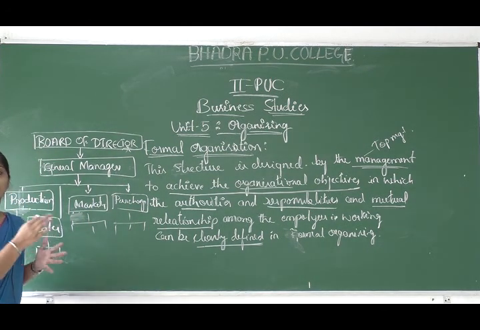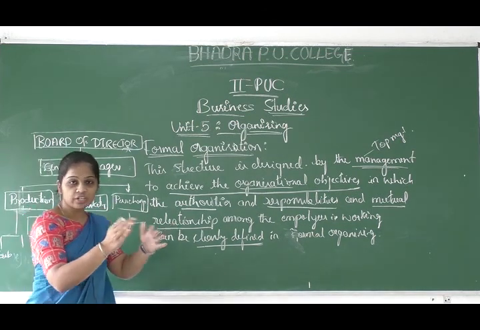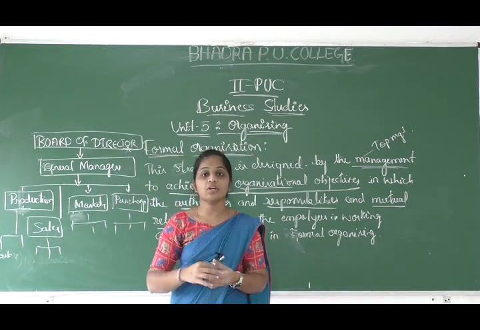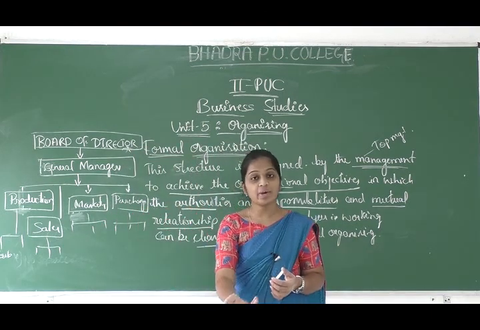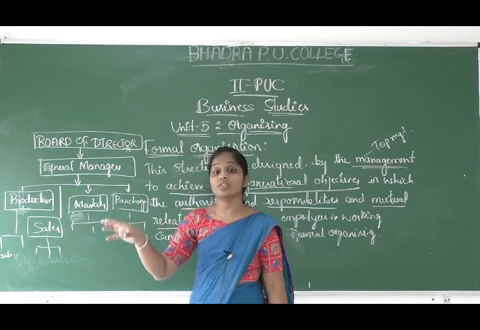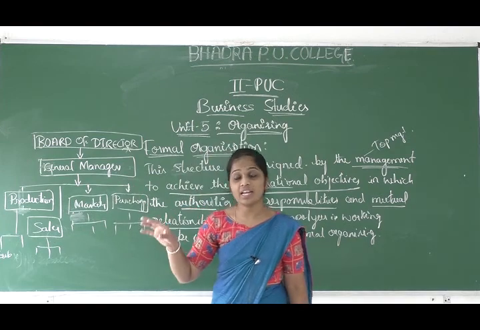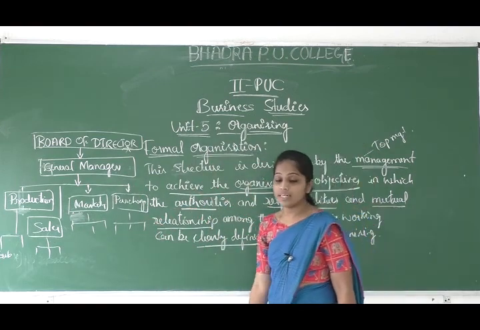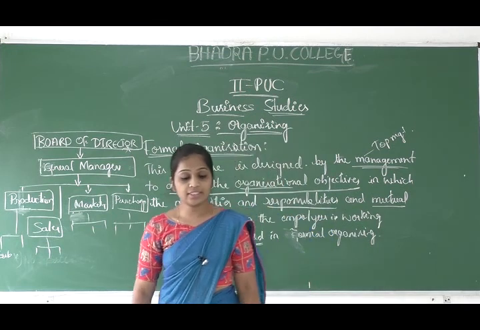Through the formal organizing. Say for example manager, general manager, and also the departmental manager, assistant manager, junior manager. So likewise we are going to give a designation to each individual, through the formal organization.